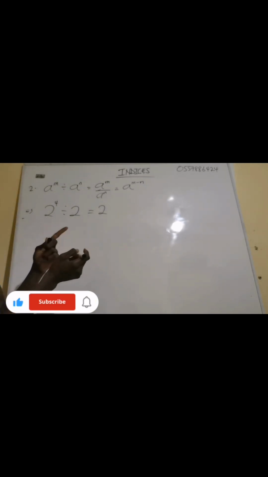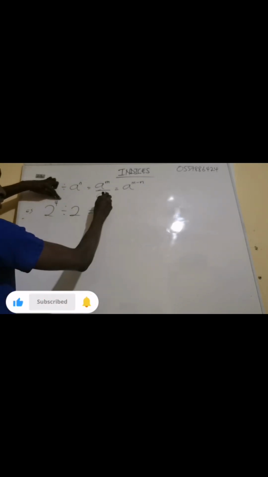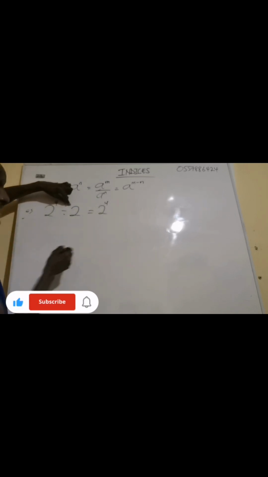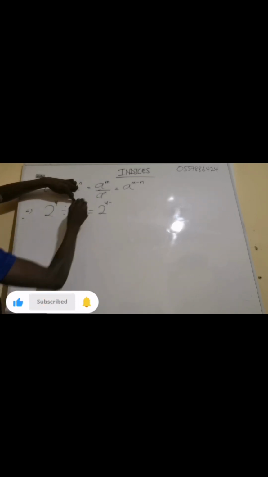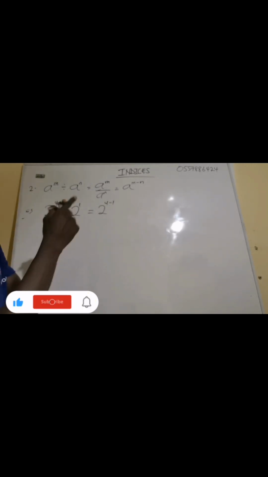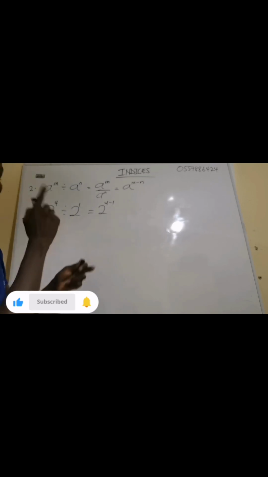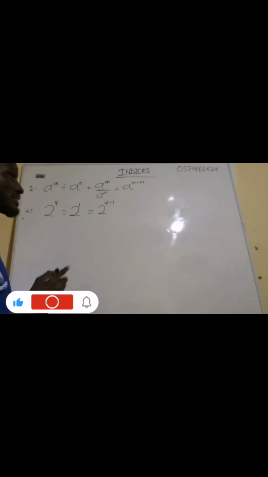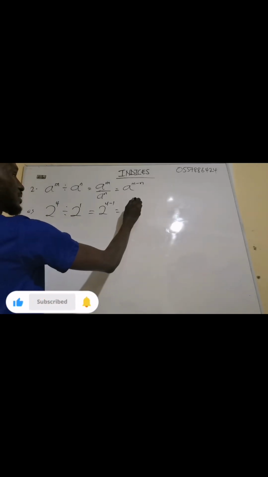You take one of the base, this one has a base of 2. The division means minus, so minus. This one has an exponent of 1, but we don't write it. Any number having no exponent means the number has an exponent of 1, because the number is multiplying itself 1 time. So this one gives us 2 exponent 3.